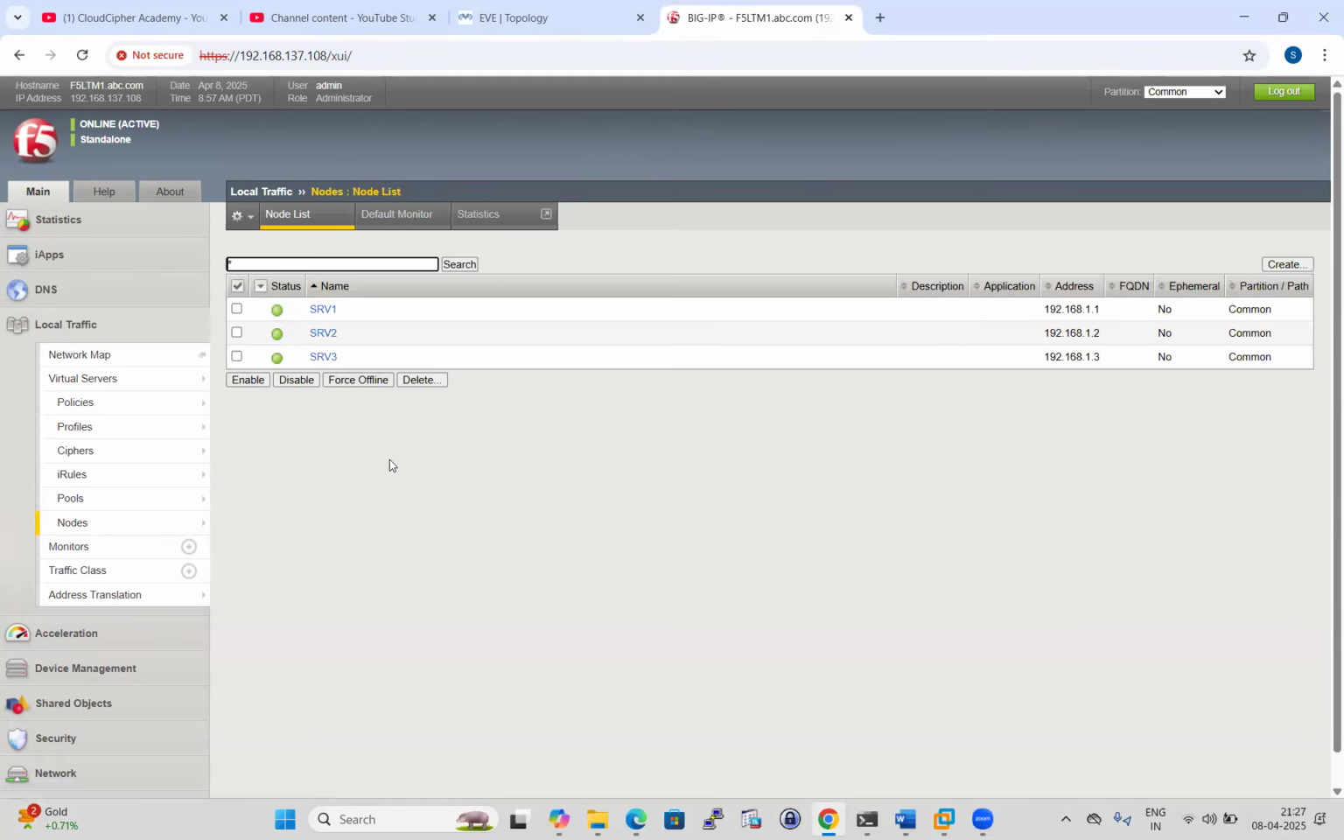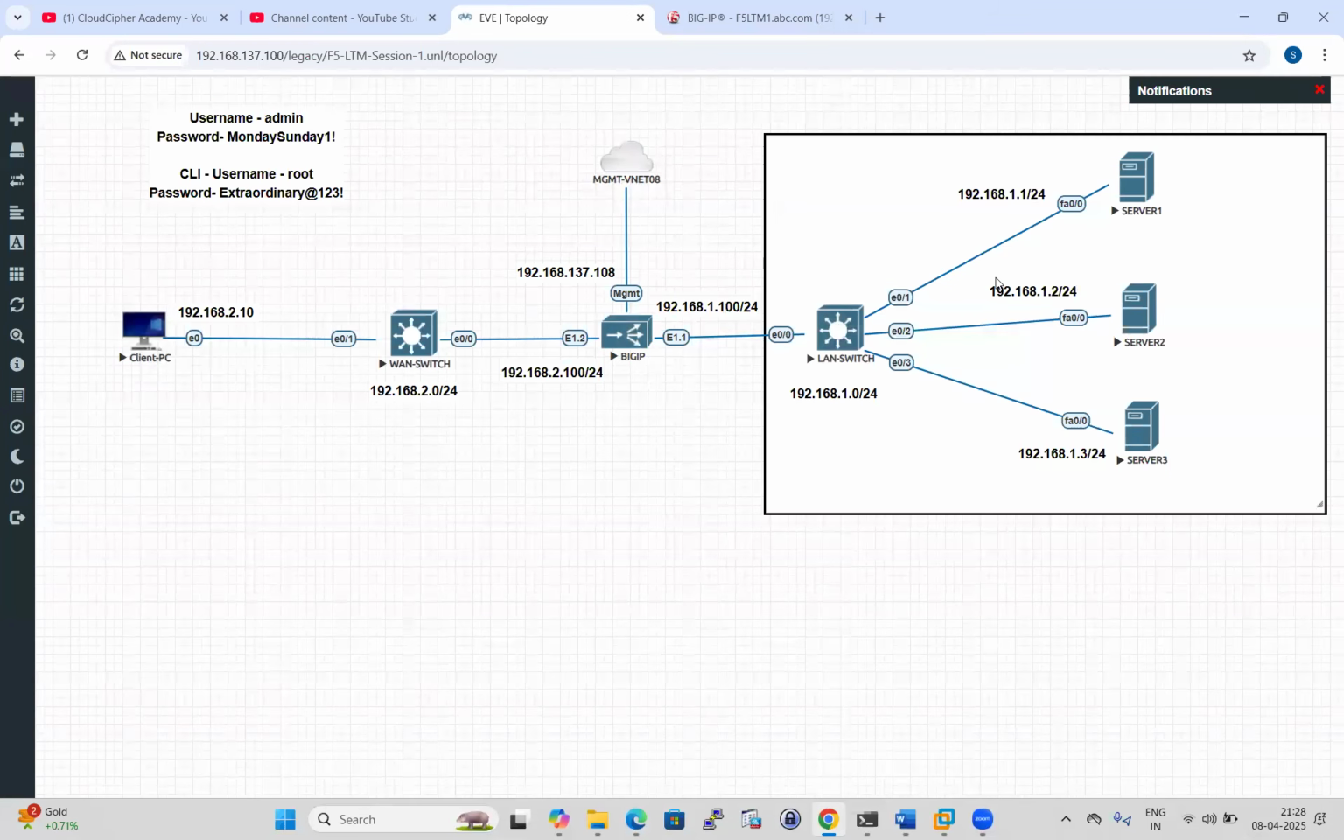Once I update it, our node status is now green, right? So F5 is pinging server 1, server 2, server 3. These are our nodes, and we have enabled the ICMP health monitor, so F5 is pinging frequently: are you there? Are you there? Are you there? Okay, so this is the beauty of the health monitor, guys.